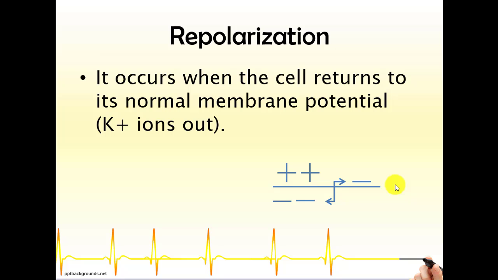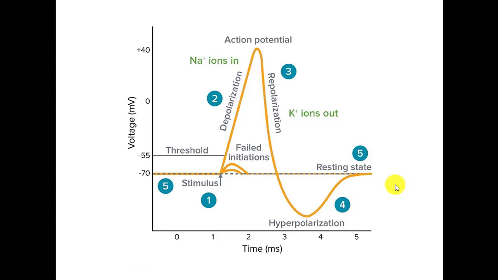And this is basically the core of what is happening during the action potential. We have three phases: the resting stage, the depolarization stage, and the repolarization phase. And the ions are moving in and out and causing these phases to occur.